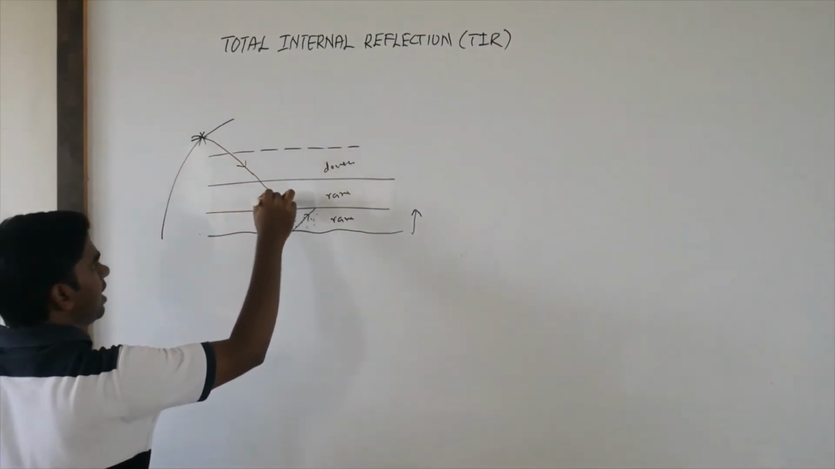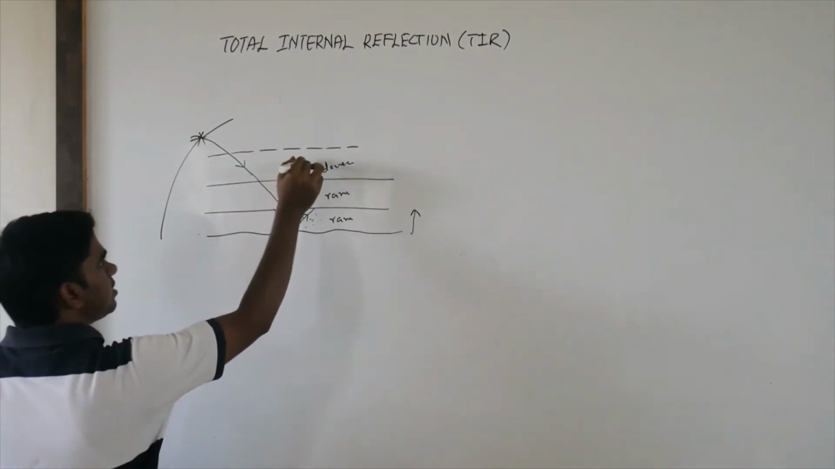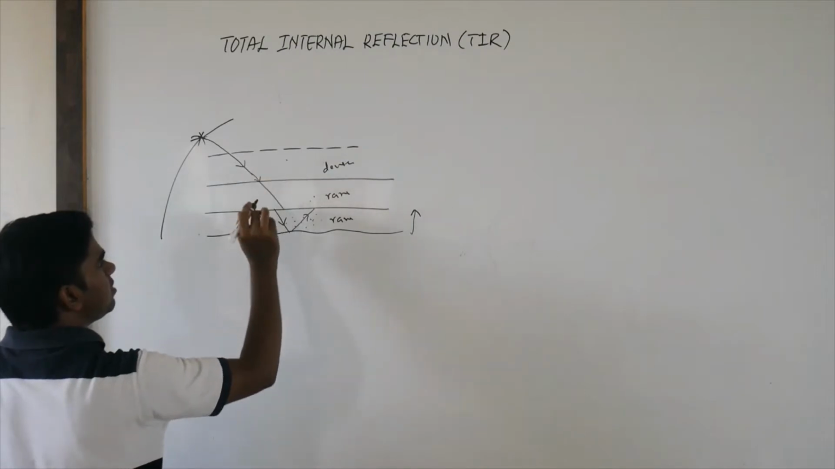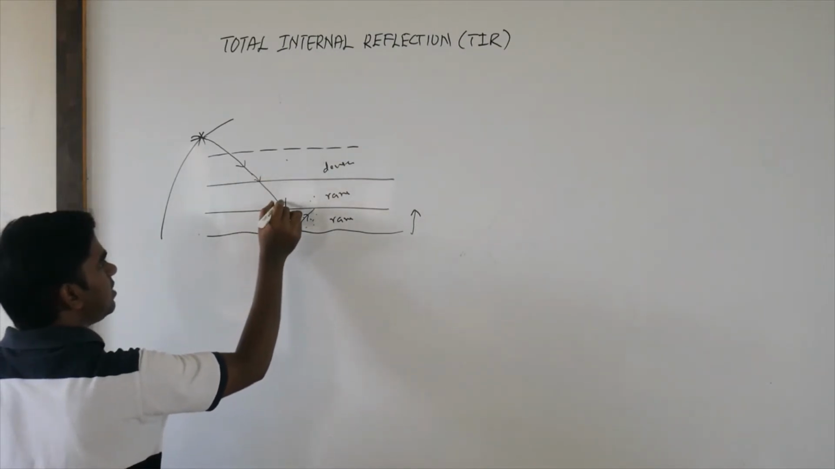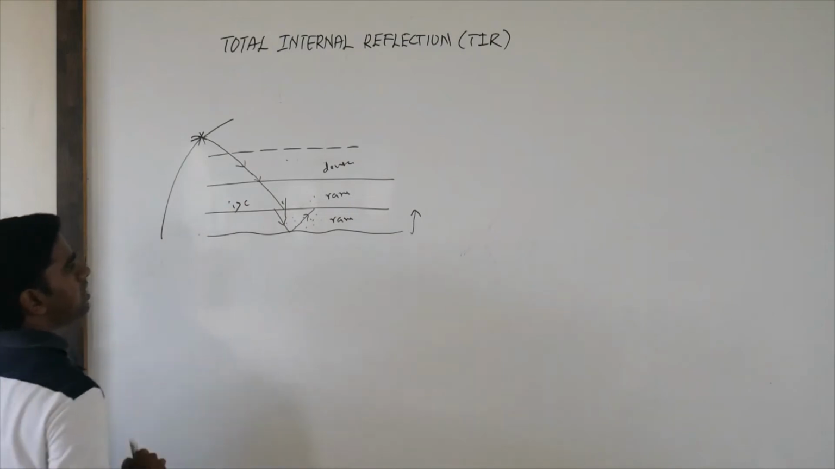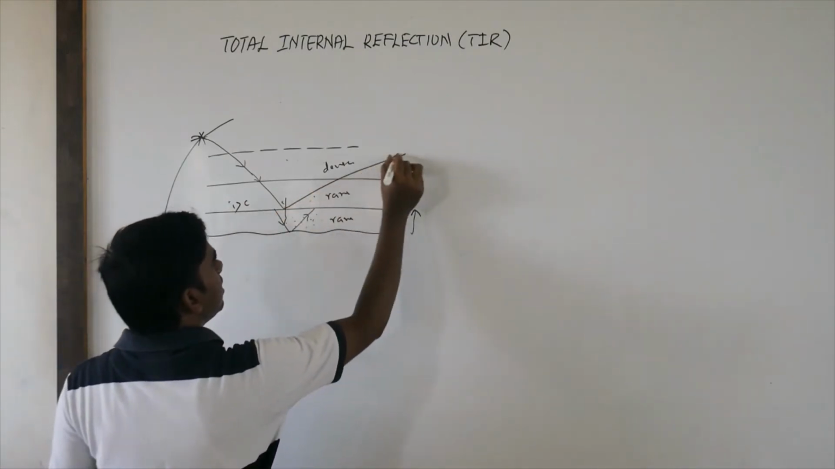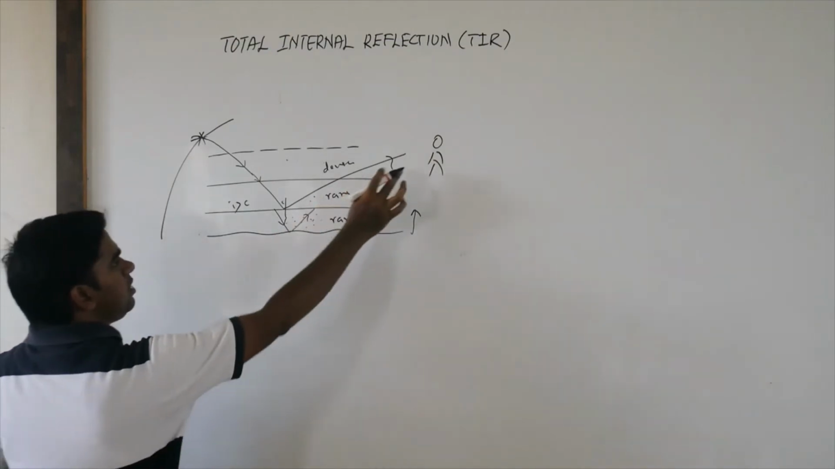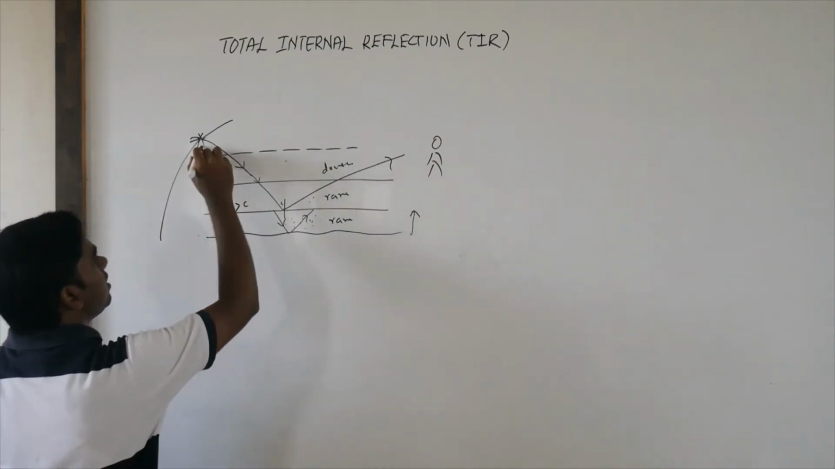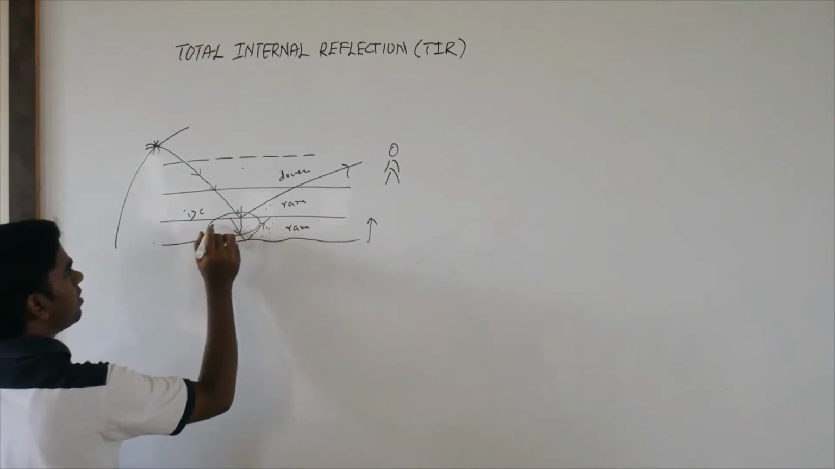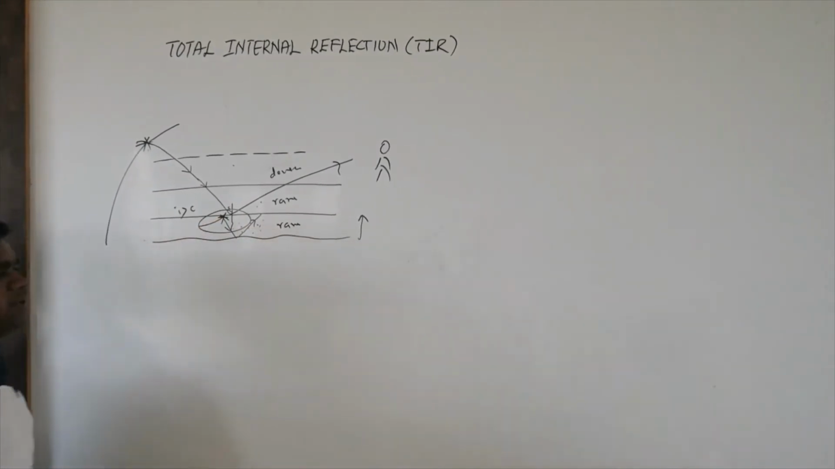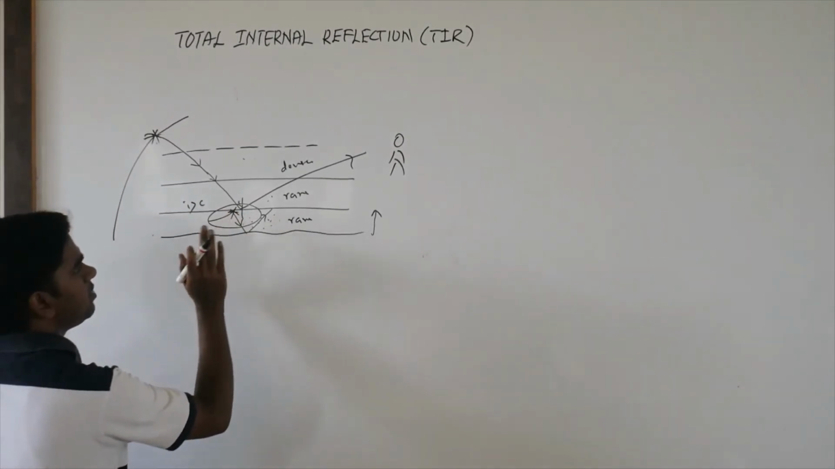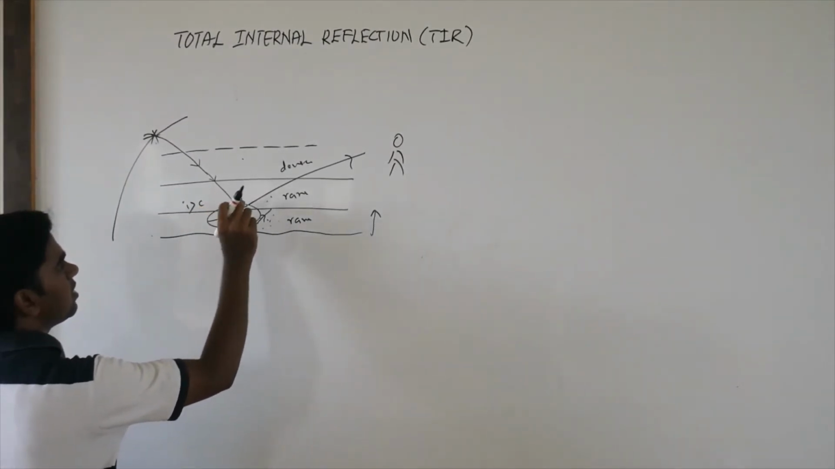What will happen? While entering the Earth's surface, it is coming from denser to rarer medium. So when it is coming from denser to rarer medium, if here the angle of incidence is greater than the critical angle, so what will happen? Suddenly it will reflect. So for a person standing here, it seems the tree is going to be here, or there is some water, so he can see the image of that tree.